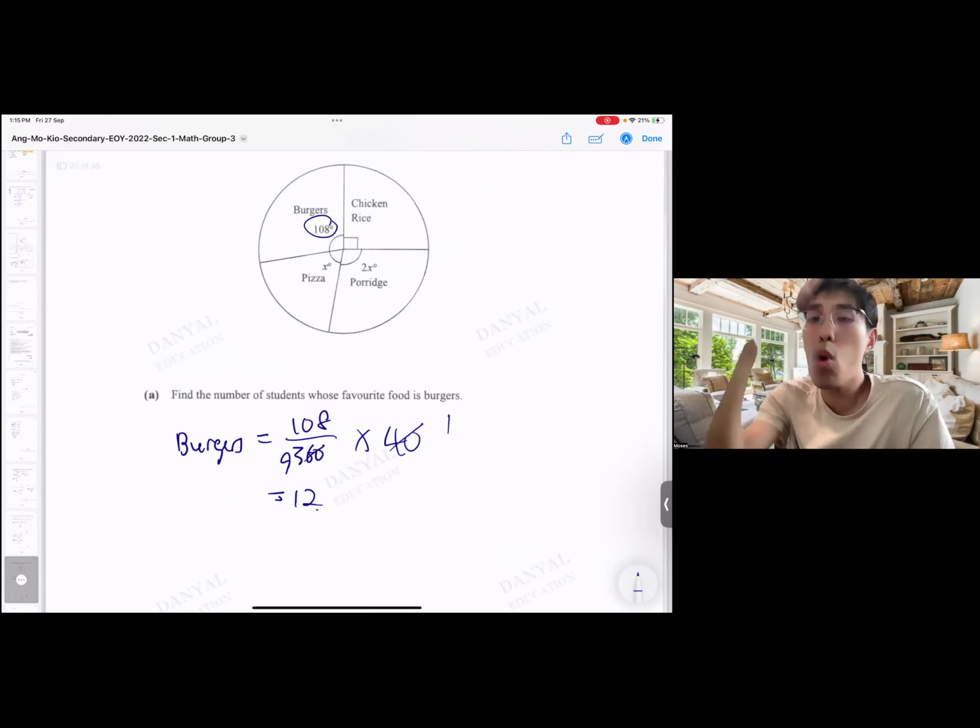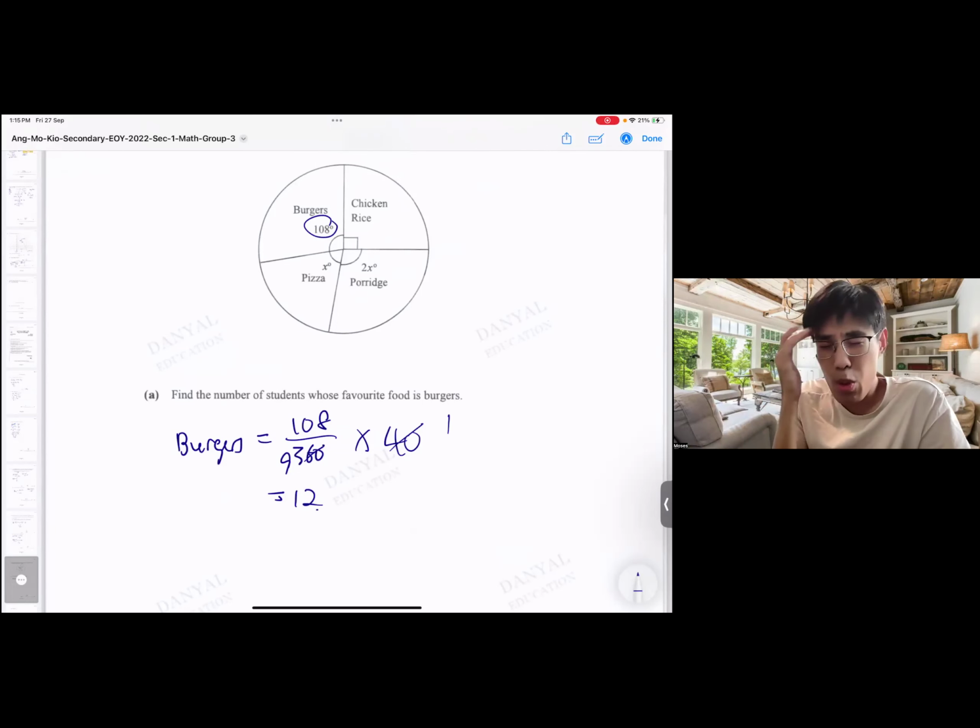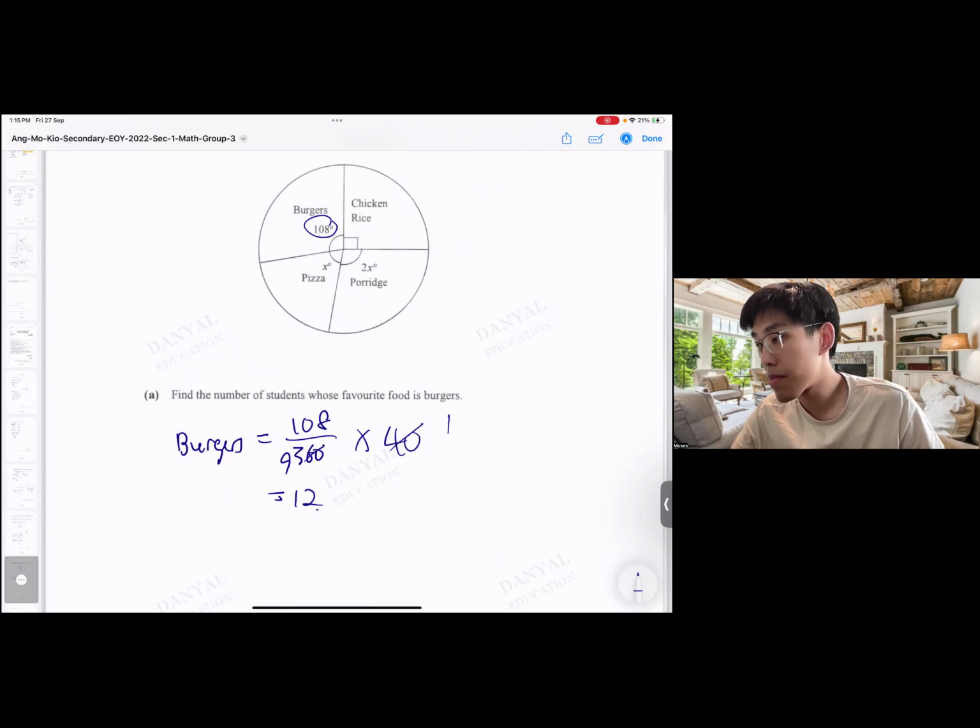As long as you know that the whole circle is 360, you guys have been doing this since last year, P6, okay? It's the same thing. Just that now they are expanding more to using angles to represent a certain amount of proportion. That is the idea.